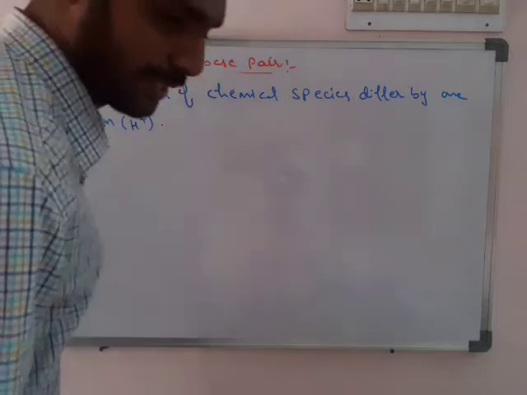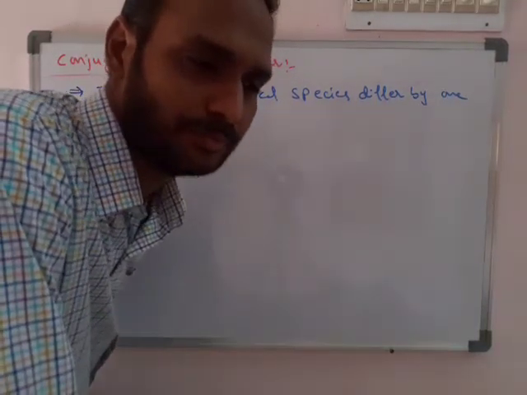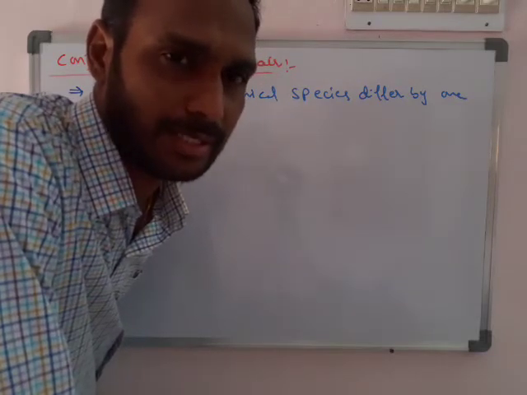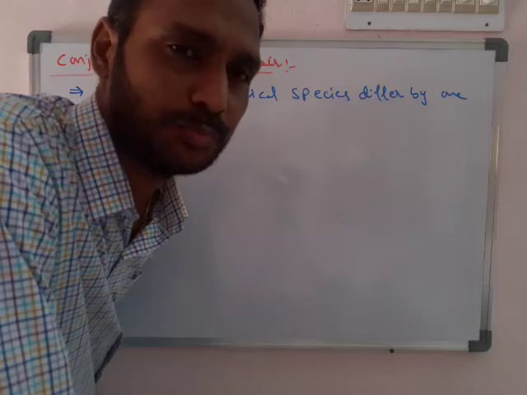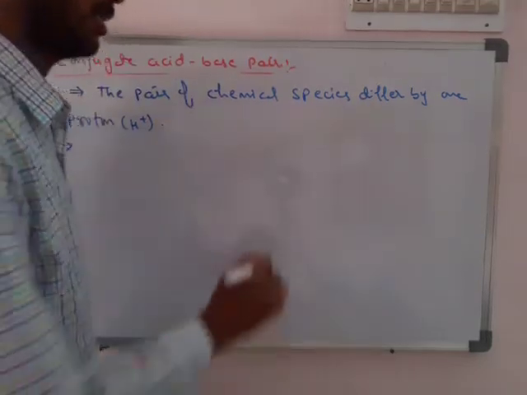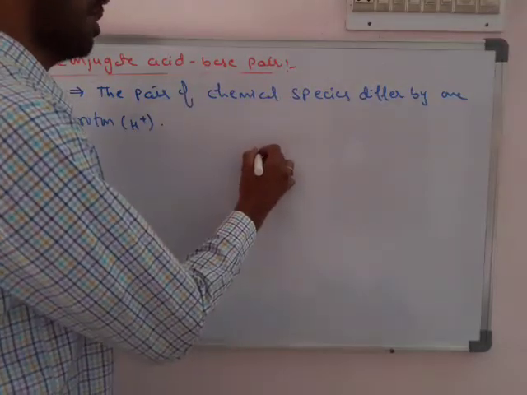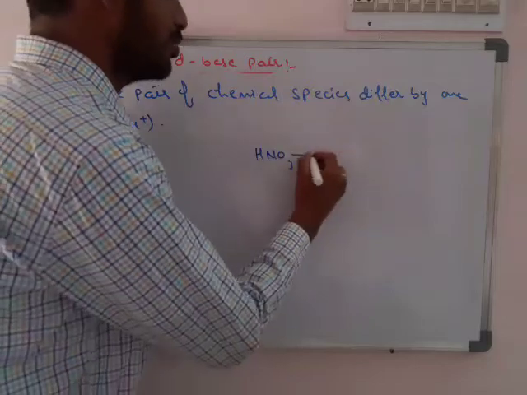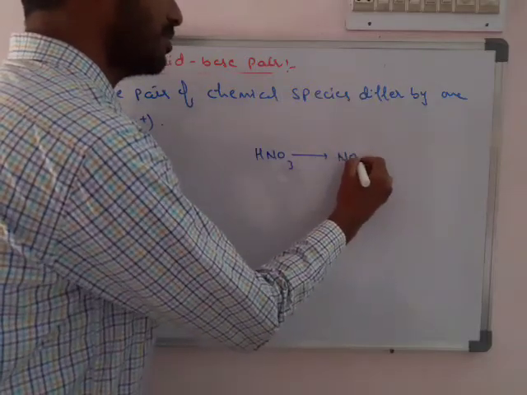For example, HCl is an acid, then its conjugate base is Cl-. To get the base, we have to remove the H+ from that acid. Similarly, HNO3 we know is an acid. What is its conjugate base? Just NO3-.